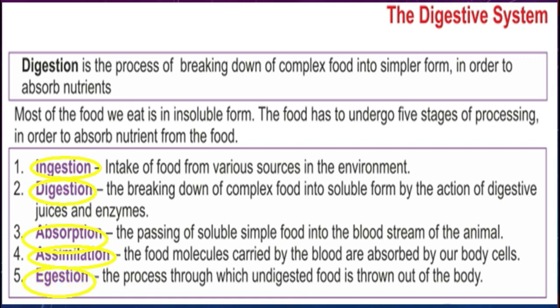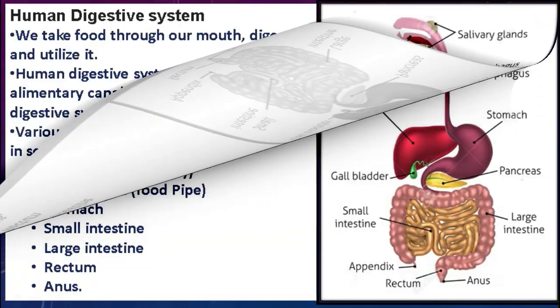Students, egestion is the process by which the body discharges the undigested or waste material of food as feces out of the body. These are the 5 basic stages of processing of the digestive system by which our body absorbs nutrients from the food. Now moving on towards the next slide.